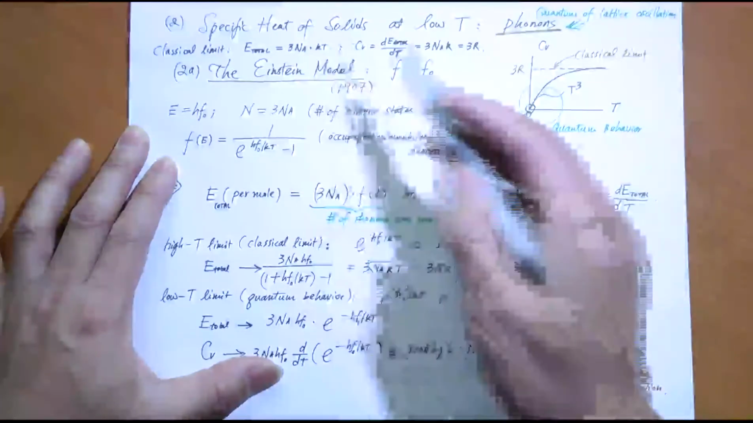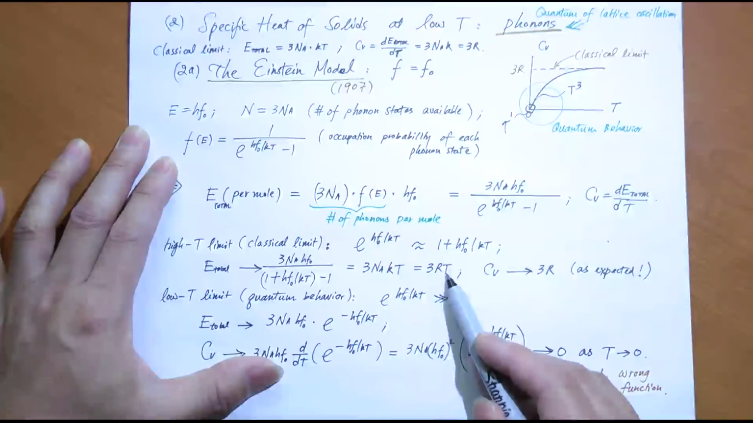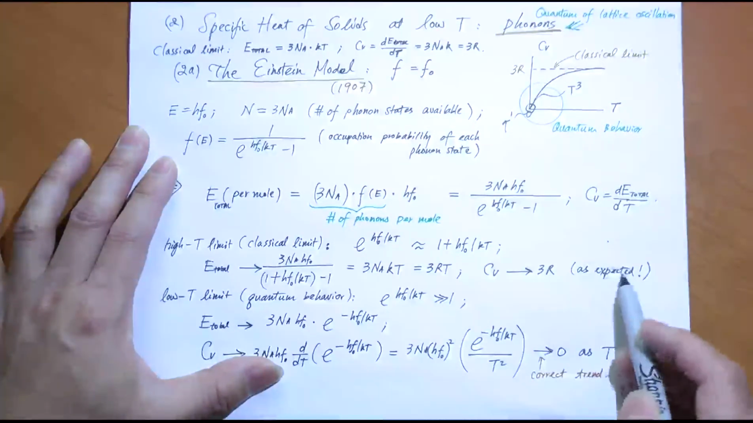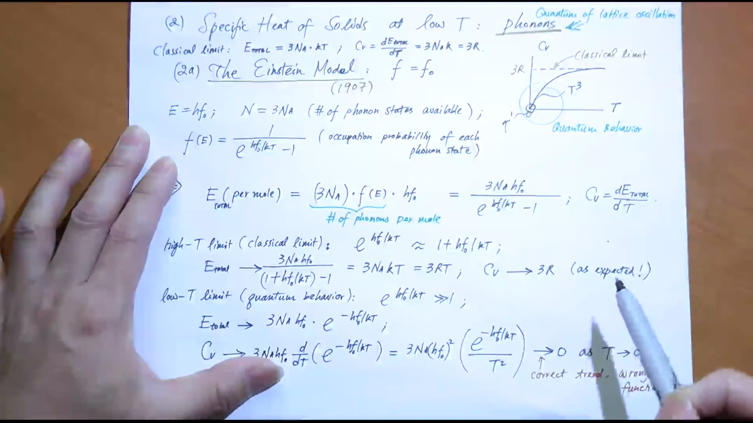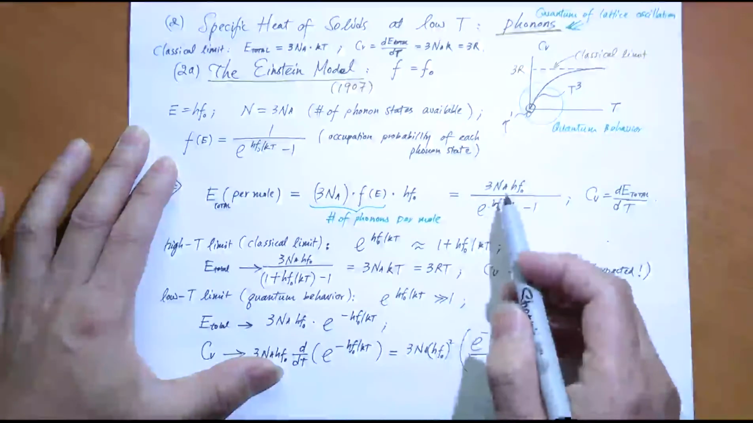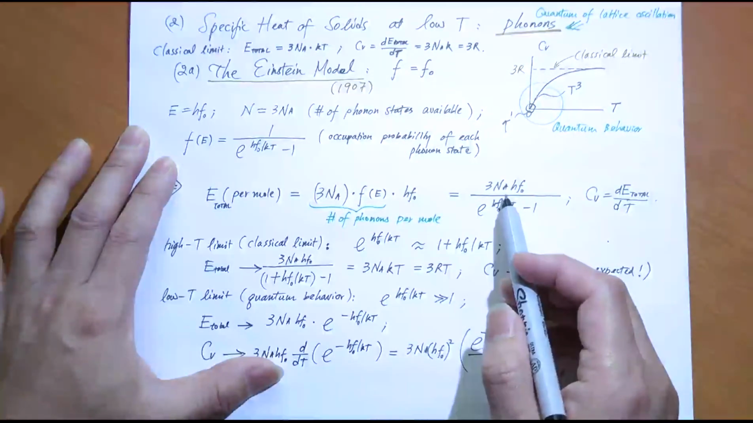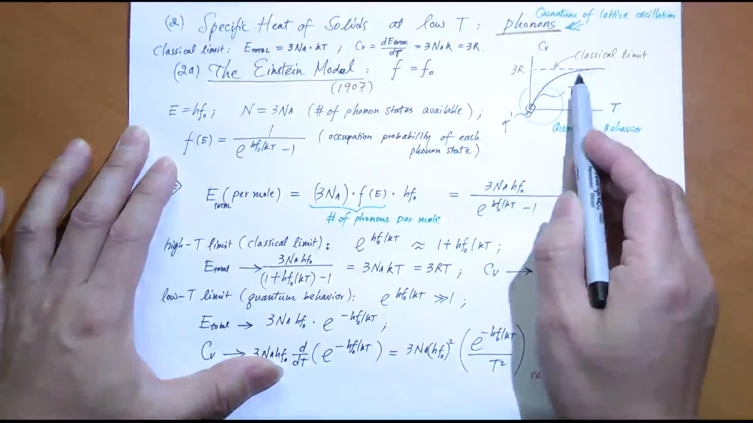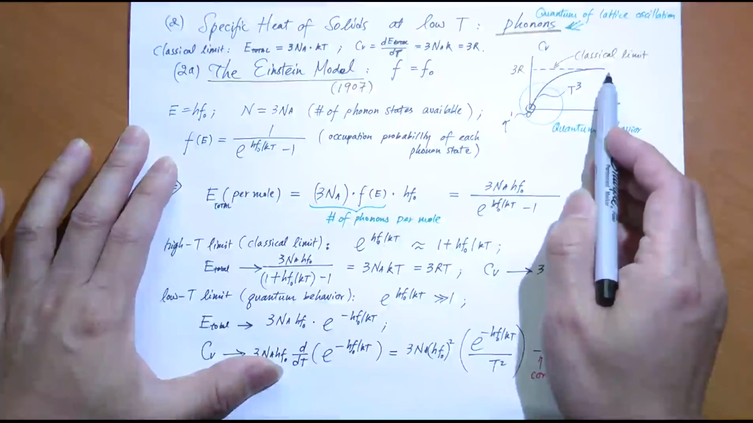You see, we go back to classical physics, don't we? Classical physics says right here. Okay, CV, take the derivative, just get 3R, as expected. So that's one success story of the Einstein model. That is, it does give you the classical prediction of the CV value at high temperature.